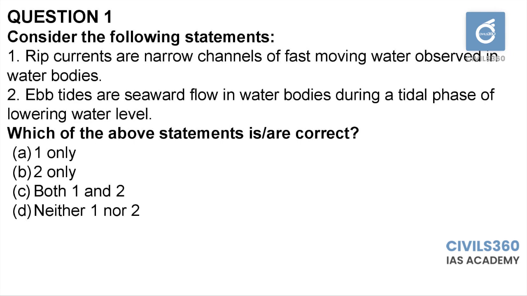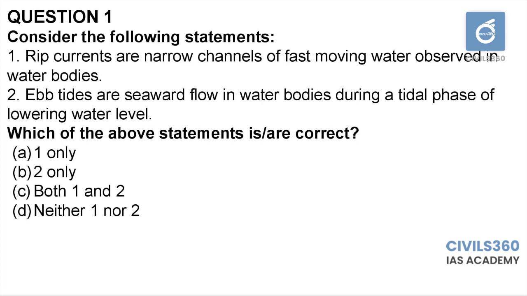So the first question, consider the following statements. Rip currents are narrow channels of the moving water observed in water bodies. Ebb tides are seaward flow in water bodies during a tidal phase of lowering water level. The rip currents are formed due to the wave action that are commonly observed in beaches. When the waves move into the shore, they try to go back after the waves reach the beaches. Okay. So once they go back, they form a narrow and deep water flow.